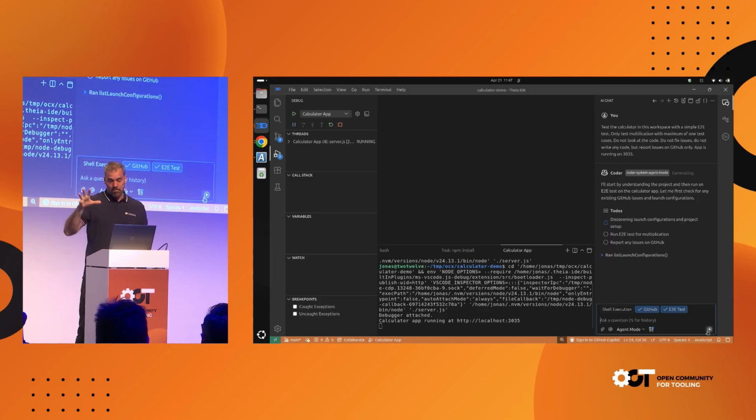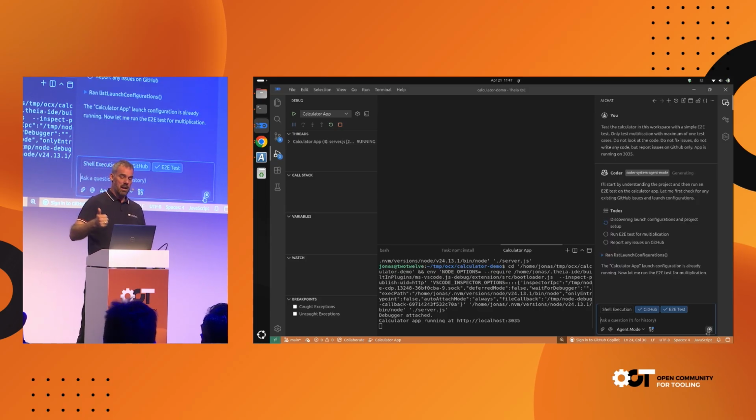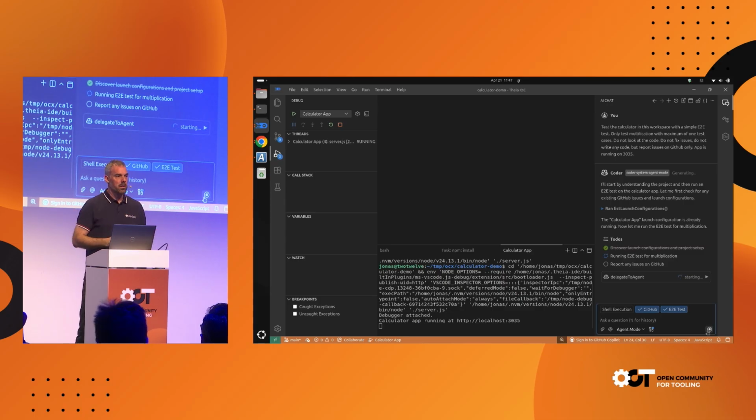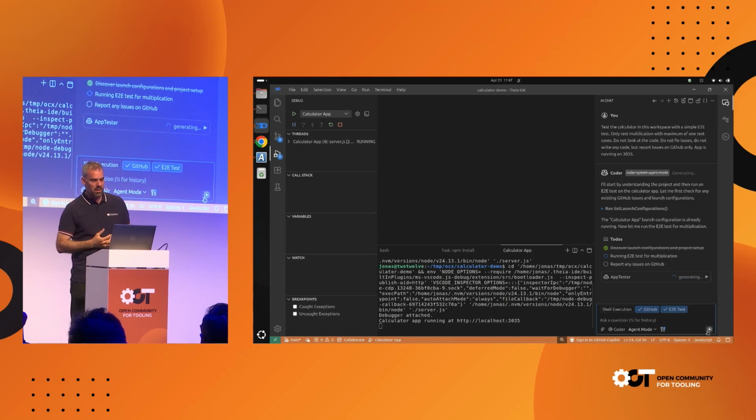All right. And the second agent, that's the GitHub agent, is again a sub-agent that has access to GitHub and can then report the issue. The reason why we do it that way for these two particular cases, and it's a very ongoing discussion, is when you enable a main agent to do something or whether you delegate to a sub-agent. Testing an app and reporting to GitHub are really self-contained things. So what the main agent will do, it will just send a very short instruction to the sub-agent, hey, test this app, and then the app tester can basically figure that out.